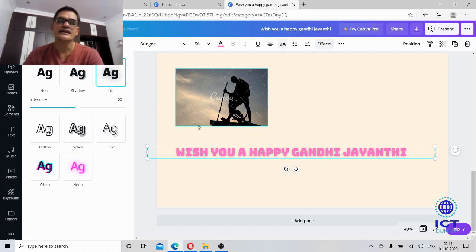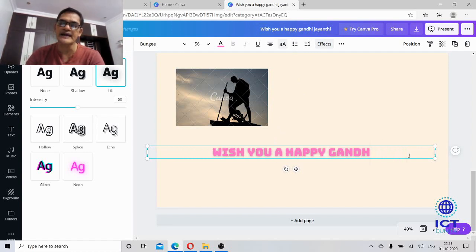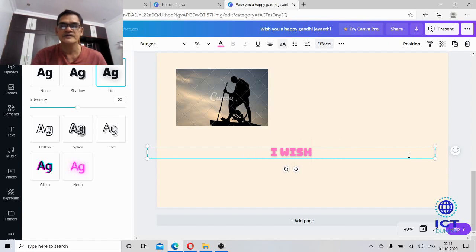And now let me show you some effects. See here, these are all capitals. For example, "I wish." These are all capitals, but if I want to convert this, I simply click this, sorry, see here, I will get the small letters.